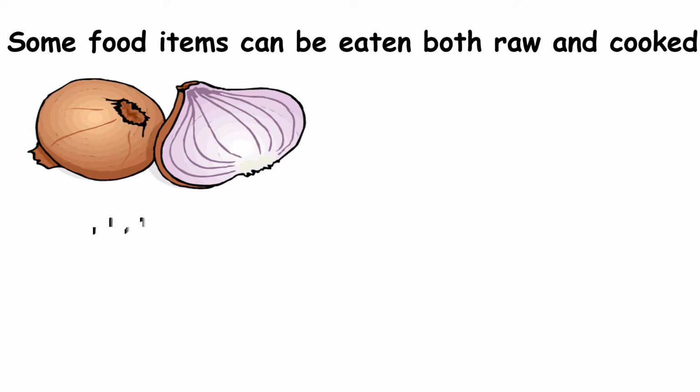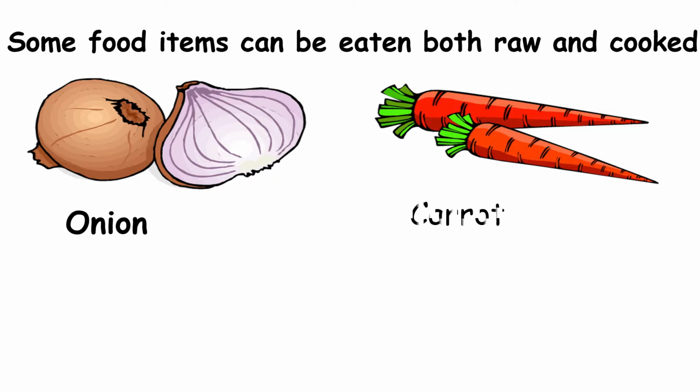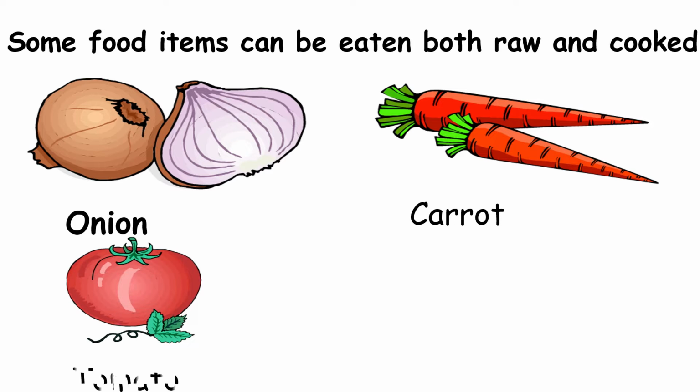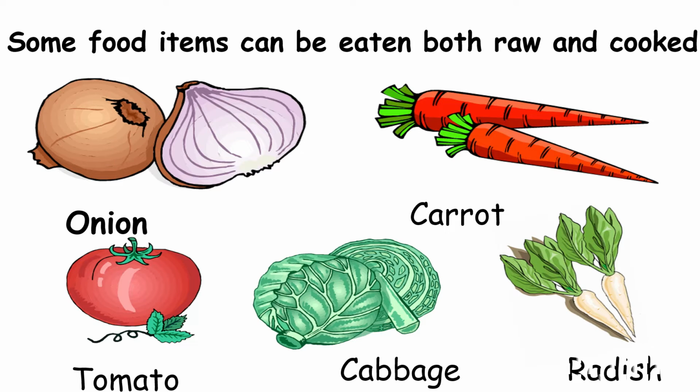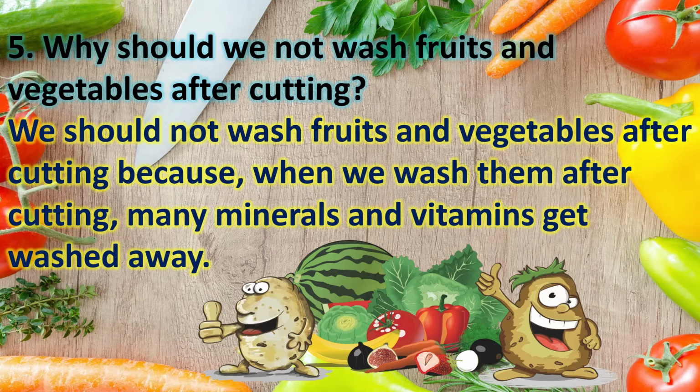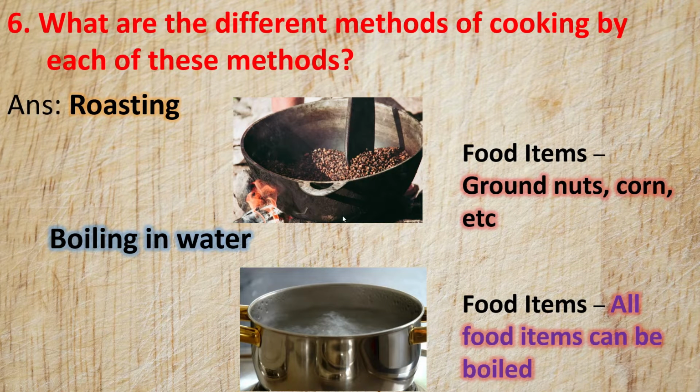There are some food items that can be eaten both raw and cooked. They are onion, carrot, tomato, cabbage, radish, and lady's finger also. Why should we not wash fruits and vegetables after cutting? Because when we wash them after cutting, many minerals and vitamins get washed away.